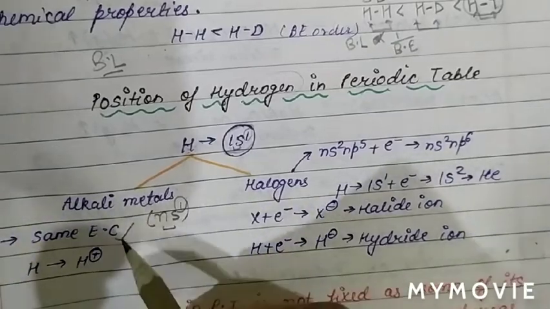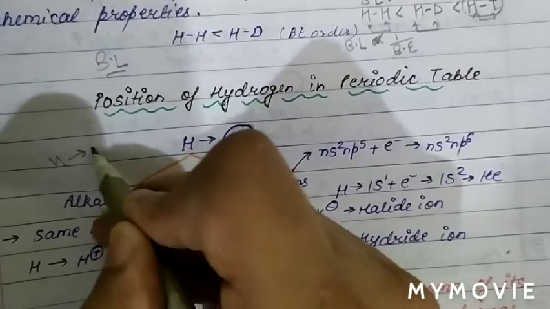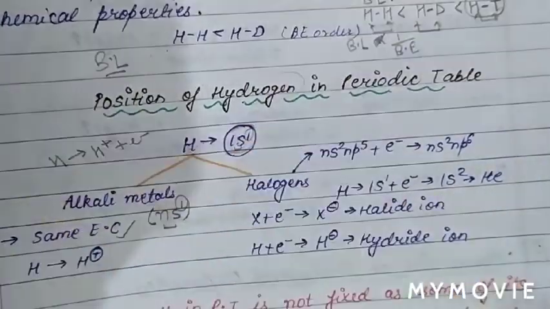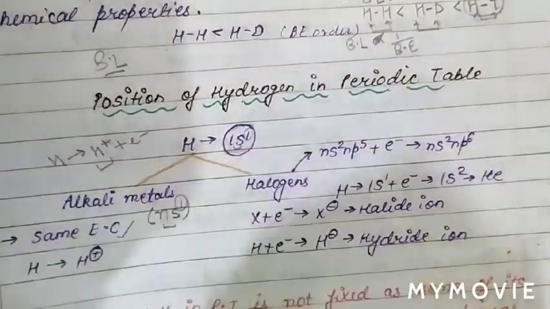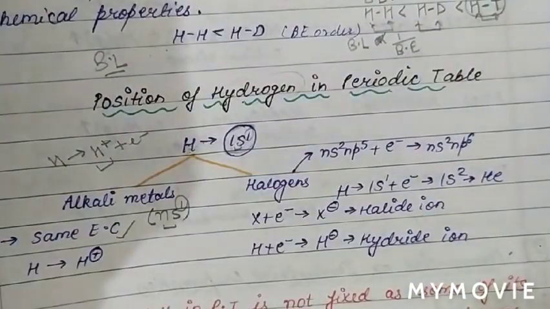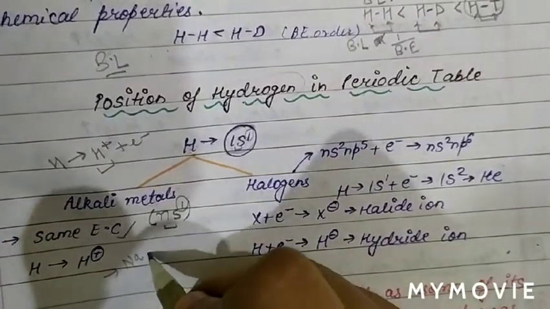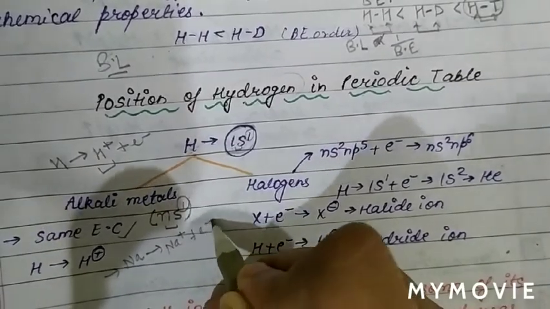See, when hydrogen loses one electron, hydrogen converts into H plus ion by the loss of one electron. In the same way, when an alkali metal like sodium loses one electron, it forms a unipositive ion.